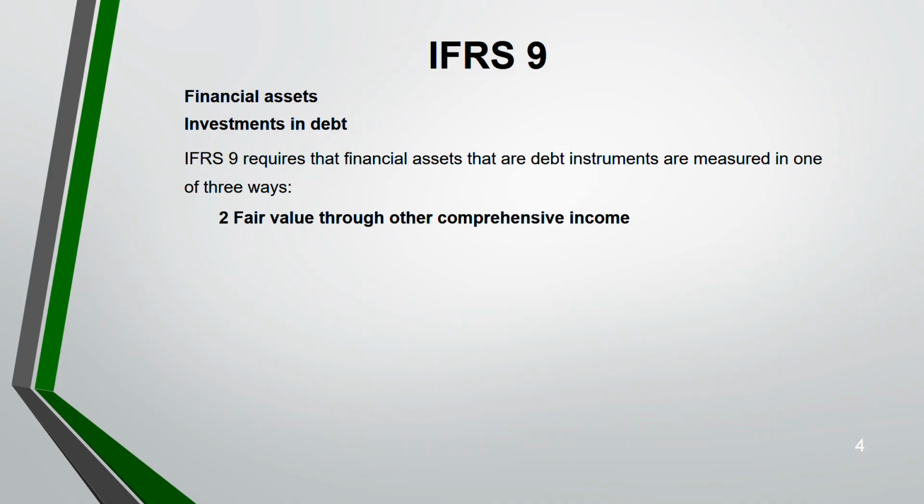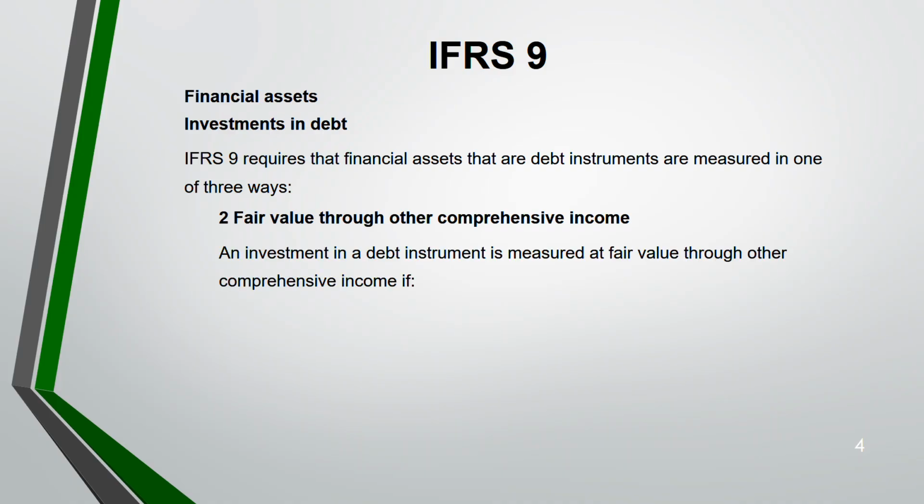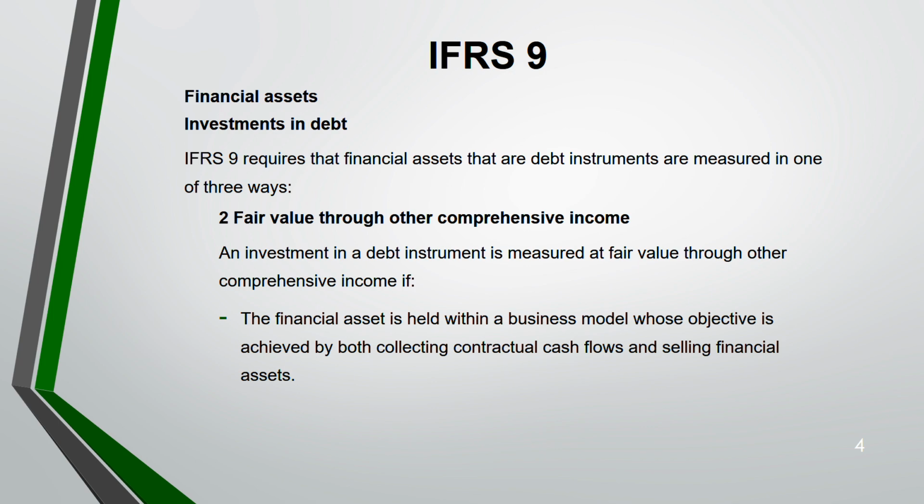See, in equity, just now we went through investment in equity for financial asset. Our immediate is fair value through profit and loss. But when it comes to debt, the choice is between amortized cost and fair value through other comprehensive income. We go to P&L as the last resort. That is the end choice. Okay. Here also, we have to meet the condition. Here, you have to hold the financial asset. So your objective is to collect cash flow. But one more additional thing is here.